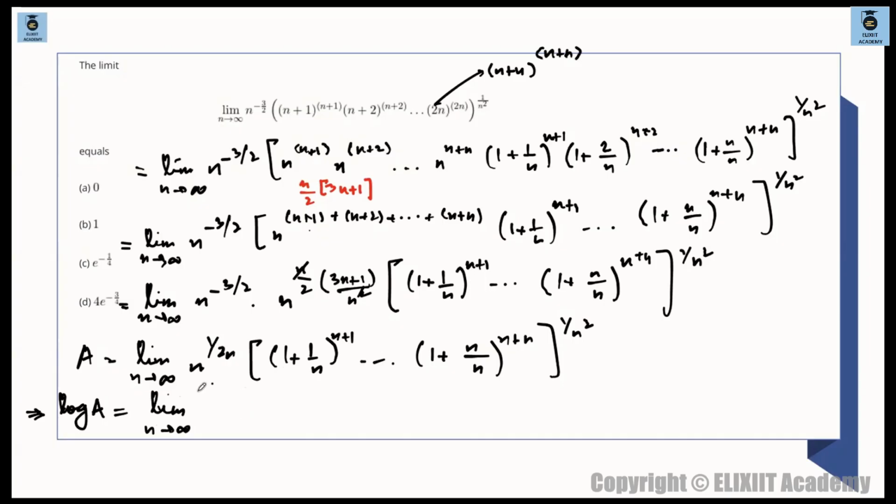So limit n tends to infinity, 1 by 2 to the power of 1 by 2n times log n, this will remain. And plus limit n tends to infinity, 1 by n will come down, and this is log of this thing. Now 1 by n square will come down, right? Wait, not 1 by n square, we need 1 by n.